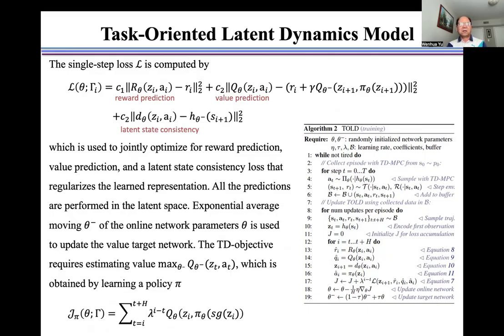All the predictions are performed in the latent space. The exponential moving average theta bar of the online network parameters theta is used to update the value target network. The TD objective requires estimating the value here, which is obtained by learning a policy pi, as shown here. This is the description of the TOLD model.